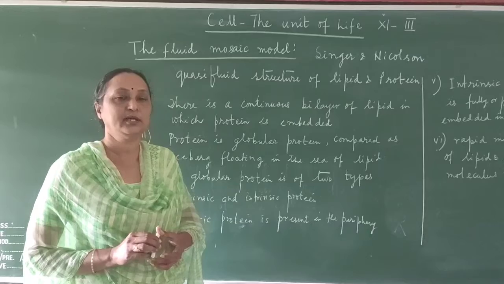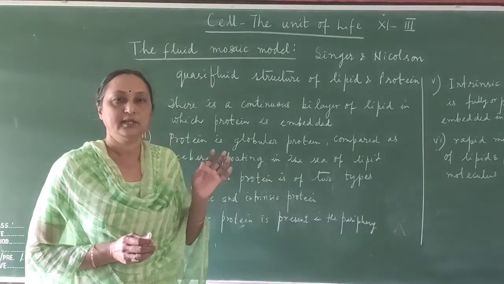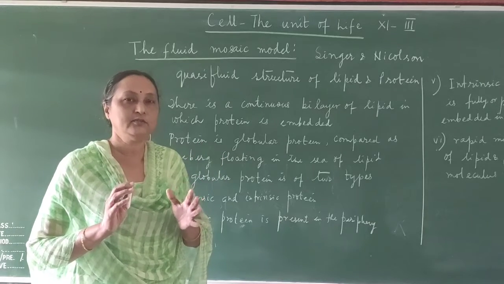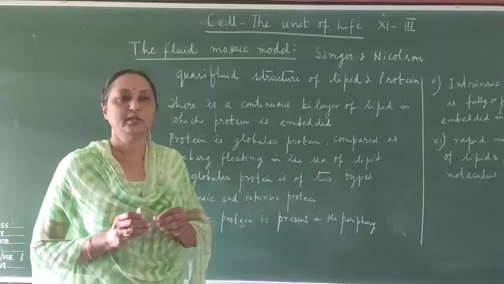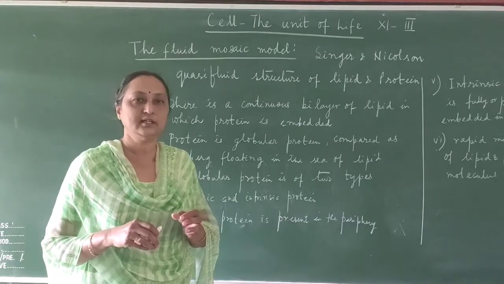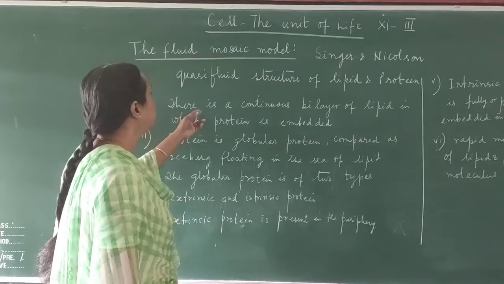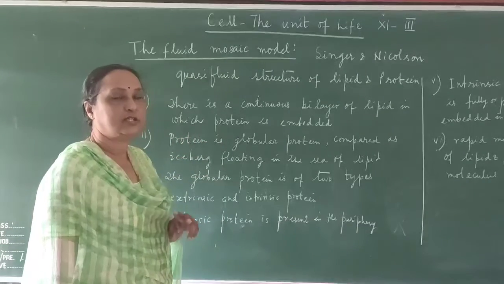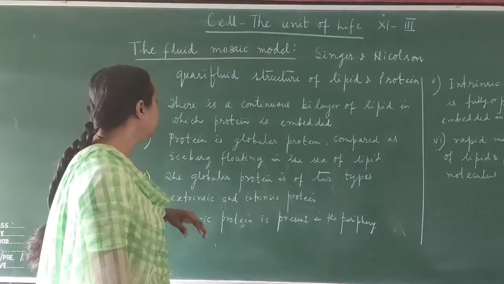Many biologists explained that the cell membrane is a static structure. Whereas according to this model, the cell membrane is a fluid, maintaining fluidity, and the fluidity is responsible for the transport of many molecules present either outside the cell membrane or inside in the cytoplasm. So what are the properties of this model? There is a continuous bilayer of lipid in which protein is embedded. There are two layers of lipid, and the protein molecules are present in the lipid bilayer.